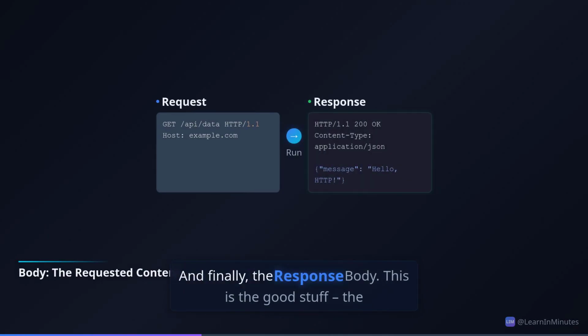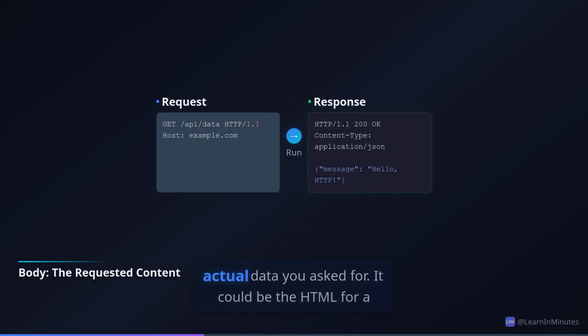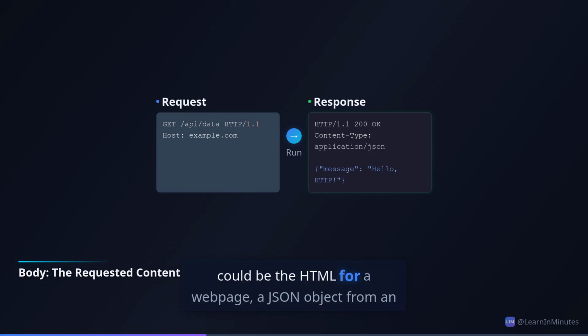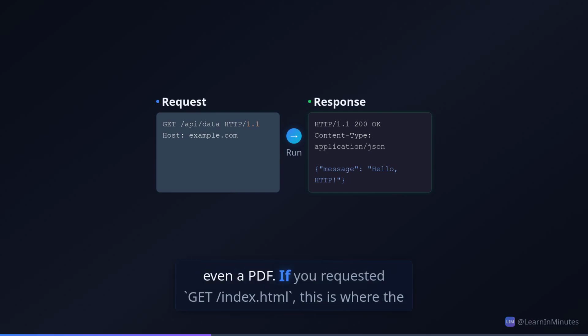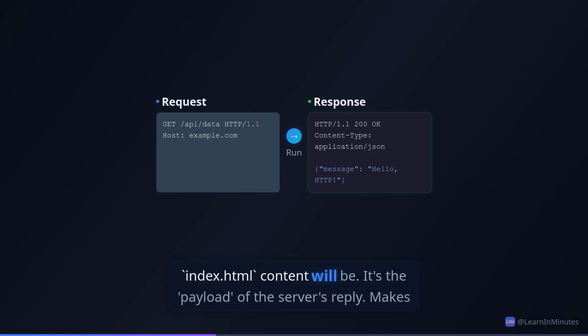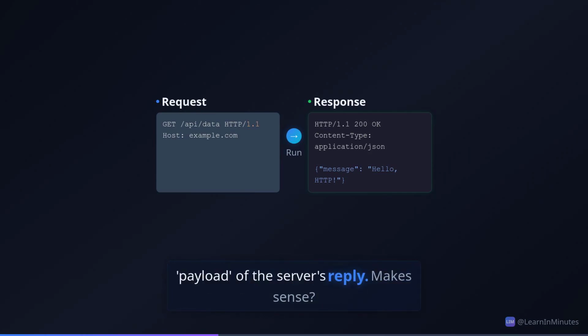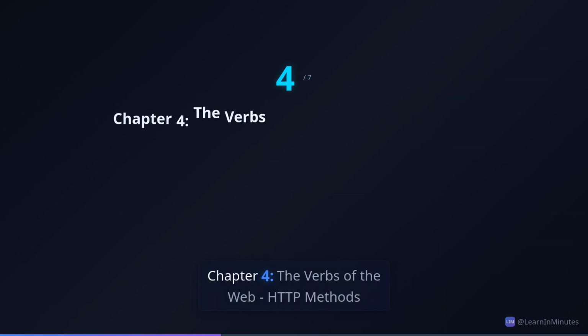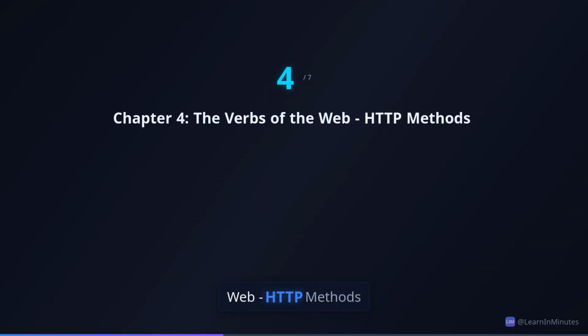And finally, the response body. This is the good stuff, the actual data you asked for. It could be the HTML for a web page, a JSON object from an API, an image, a video, or even a PDF. If you requested GET /index.html, this is where the index.html content will be. It's the payload of the server's reply. Makes sense?